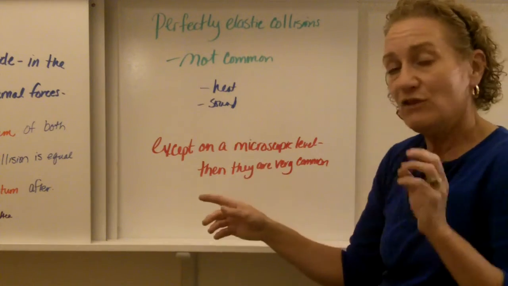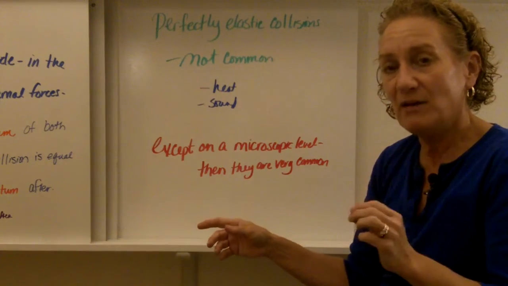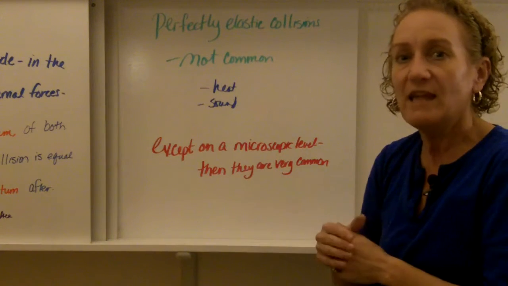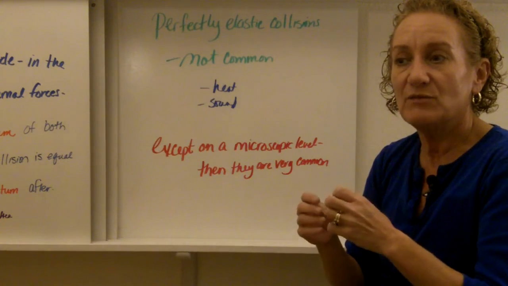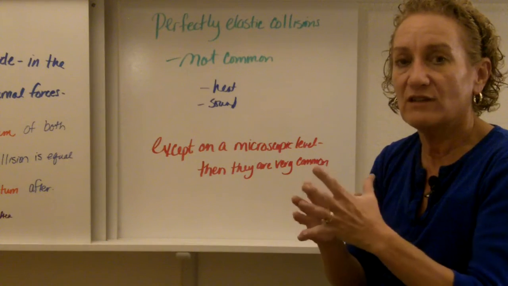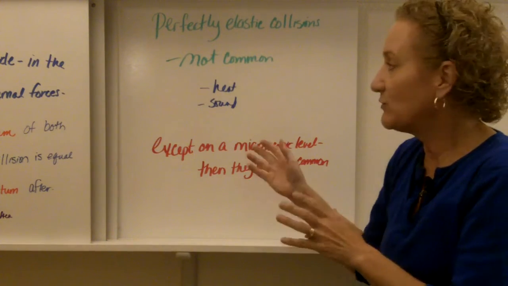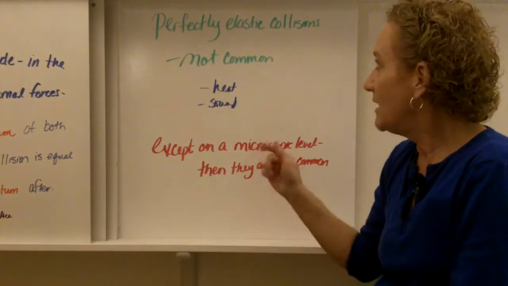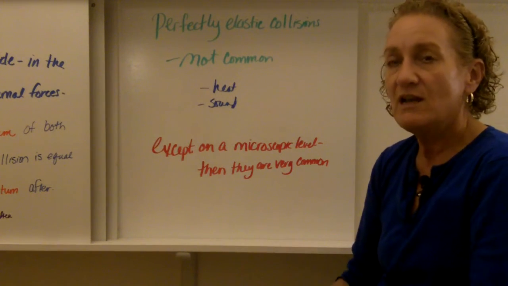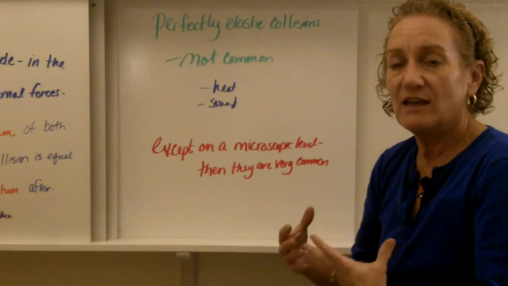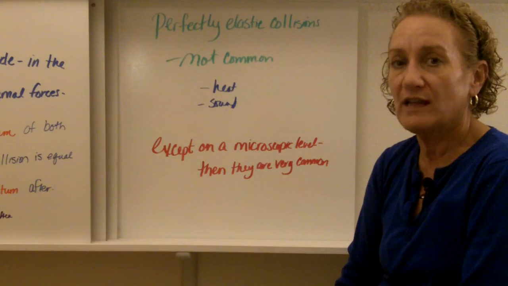However, if you look on a microscopic level and an atomic level, you'll see that they are perfectly elastic collisions between the atoms and between the protons and neutrons and electrons. Perfectly elastic collision. So that's one example where you will see a perfectly elastic collision. But in our world, for what we're able to see with our naked eye and experience, we're not going to see perfectly elastic collisions.